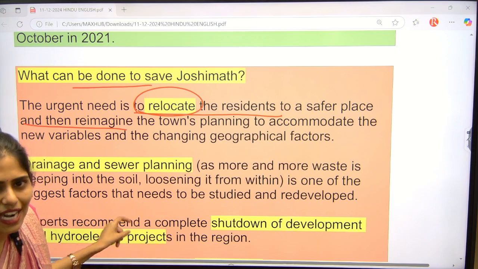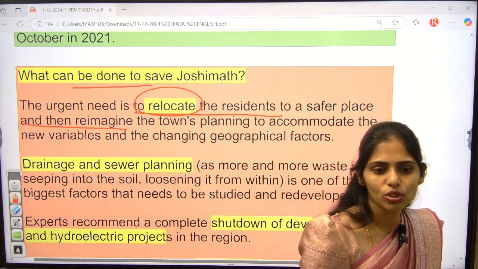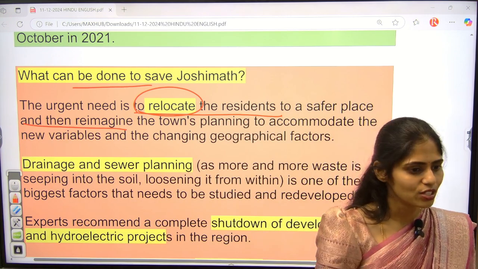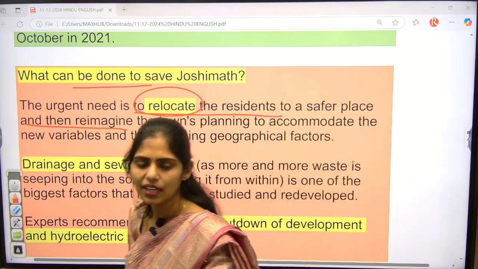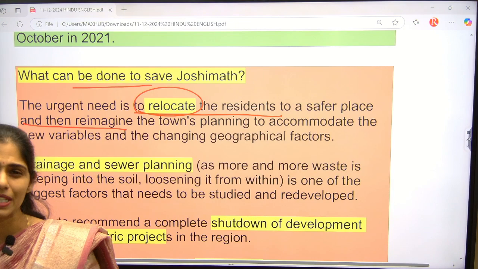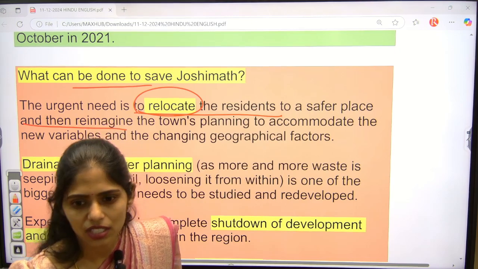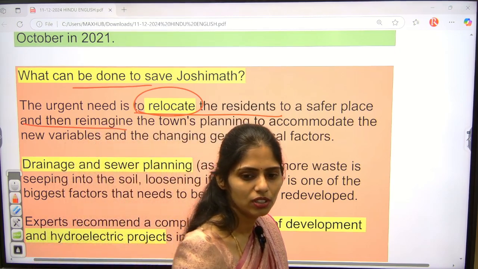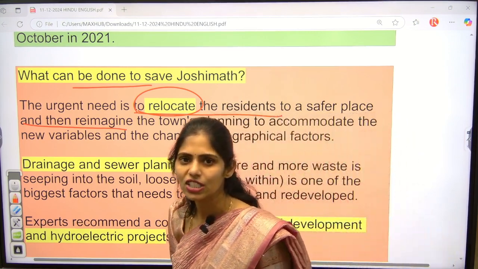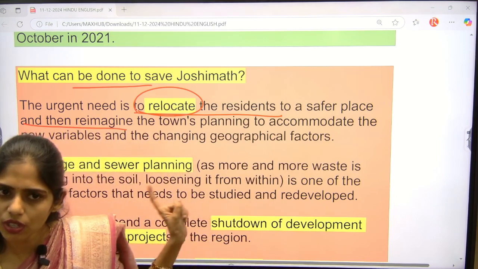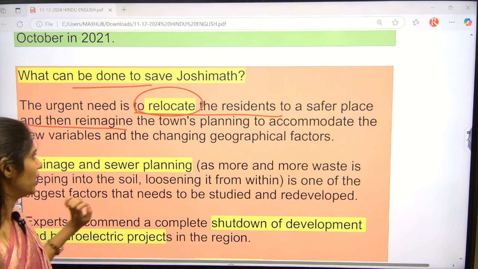So here there is also a chance of getting a case study: if you are a district collector in this region, and you got a report of increasing cracks on the walls of the villagers, and villagers came and submitted a report of cracks on the walls. As a district collector, what are the options available to you, and what is your course of action? Evaluate each and every option. In this way also you will be getting a question for sure in your case studies. So you have to be focused on that.